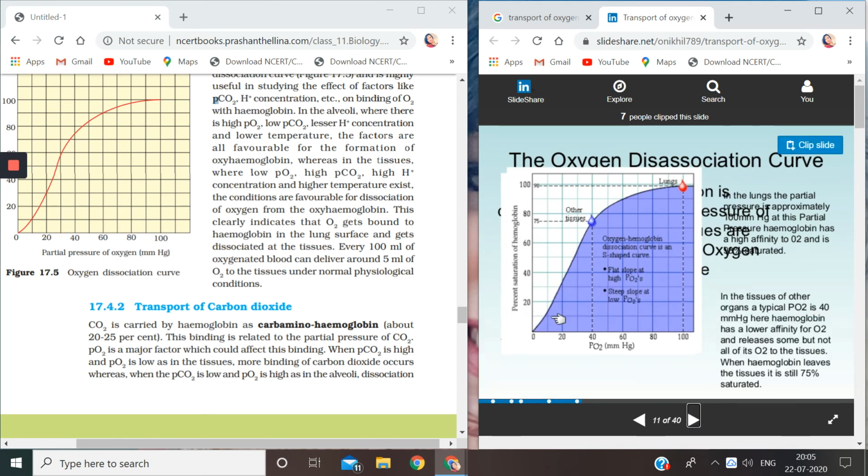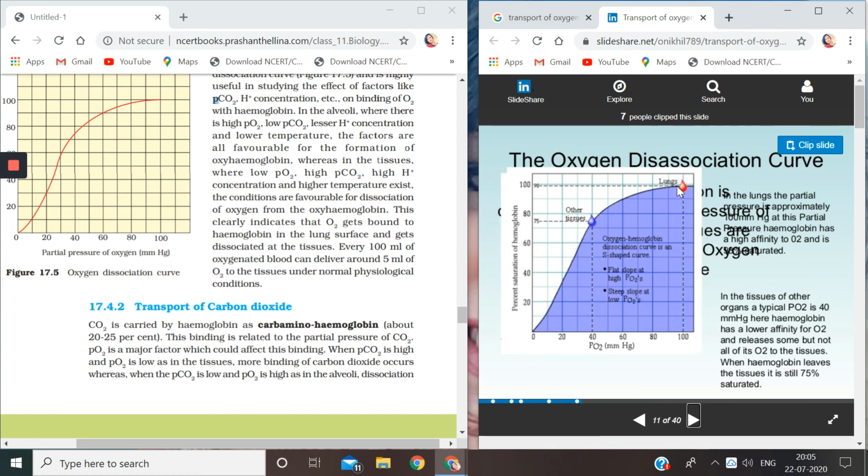You can see here, this is a sigmoid curve, and they have written that the oxygen hemoglobin dissociation curve is S-shaped, with a flat slope at high PO2 and a steep slope at low PO2. You understand slopes. This is a slope.